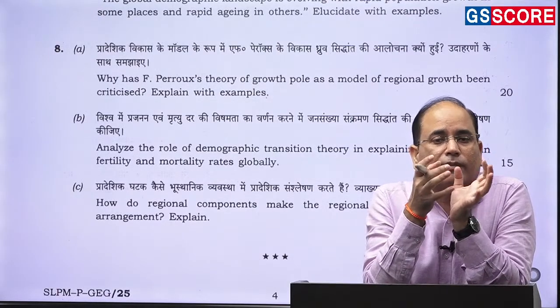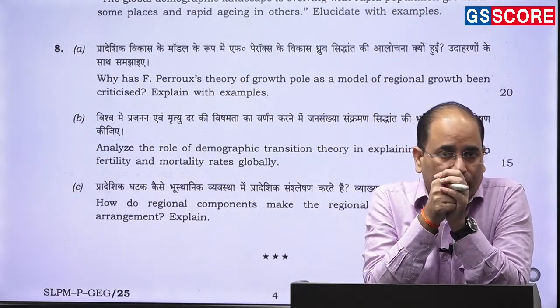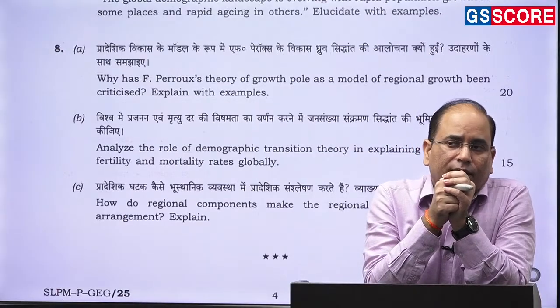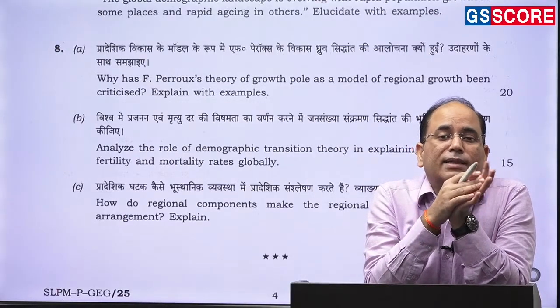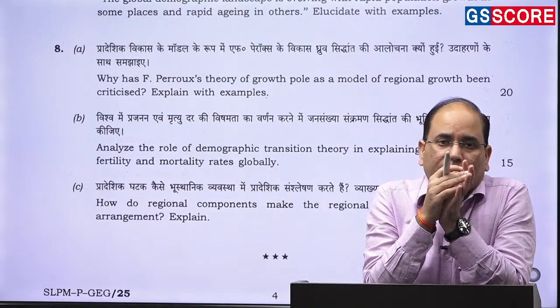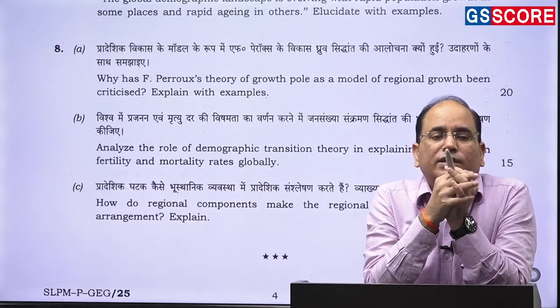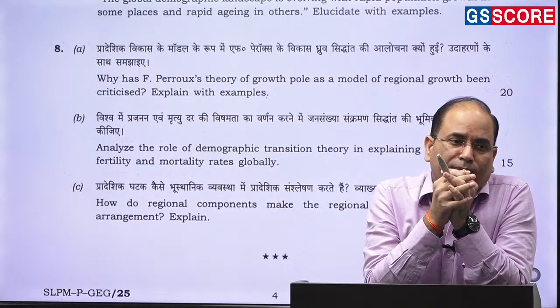So from that perspective, we have adopted the growth pole model of development after independence, and most of our industrialization is associated with that. So our industrialization is associated with this, but it has not given good result.